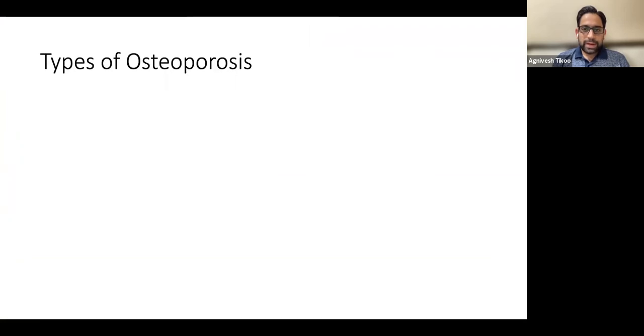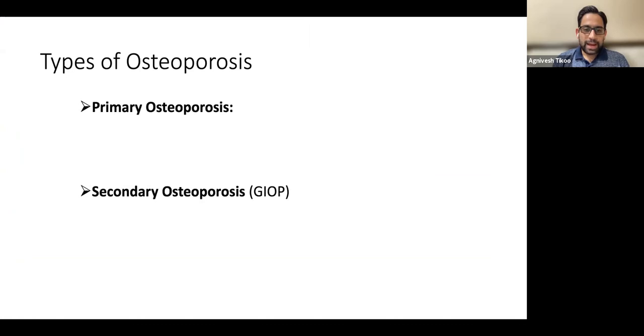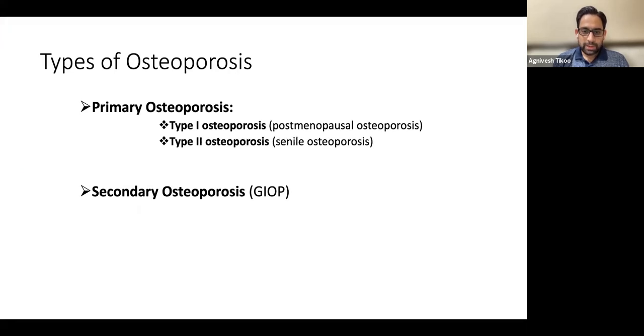Based on these medical managements, there are two types of osteoporosis, the primary and the secondary. The primary one is type 1 or the post-menopausal osteoporosis. Maximum drugs, maximum studies have been done for this post-menopausal osteoporosis. It's the hallmark of osteoporosis, and then things are applied from here to other branches.